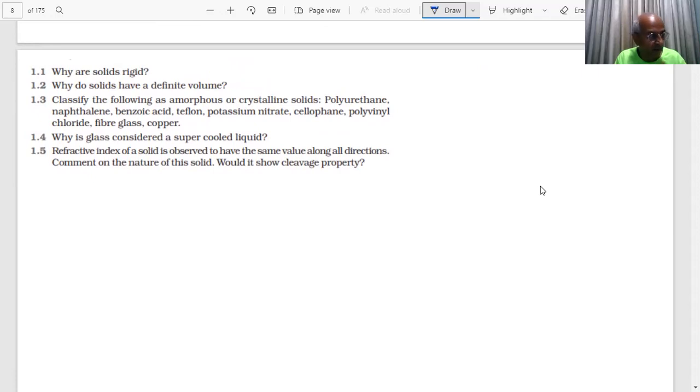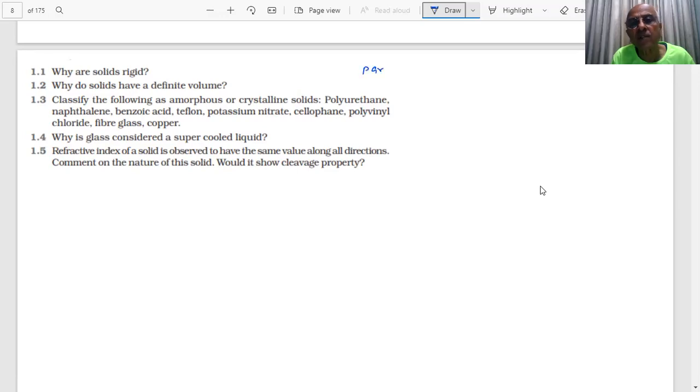Because they are closely packed particles. When the particles are very closely packed with strong inter-attractive forces, you cannot compress them. And that is the reason they have definite volume.